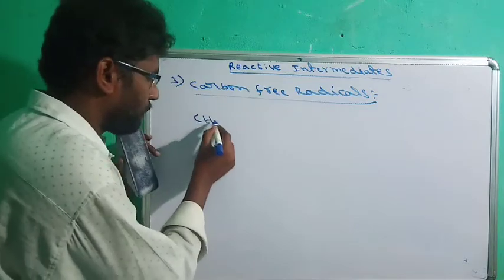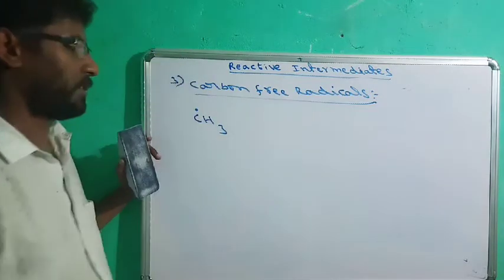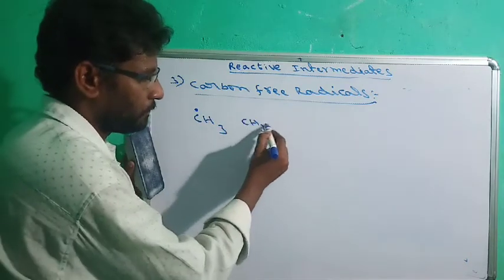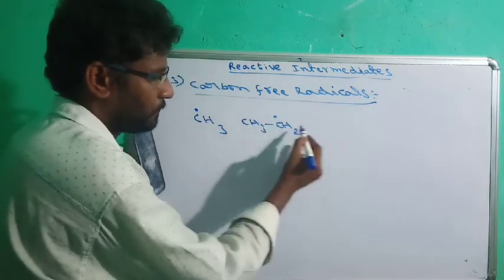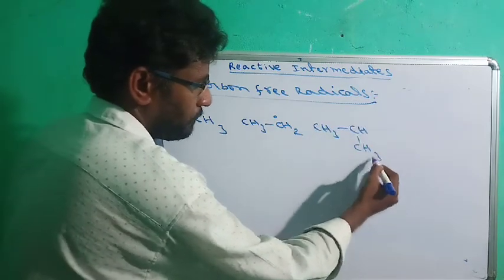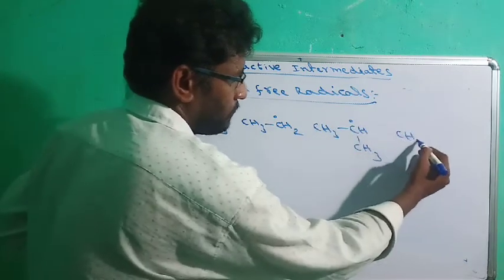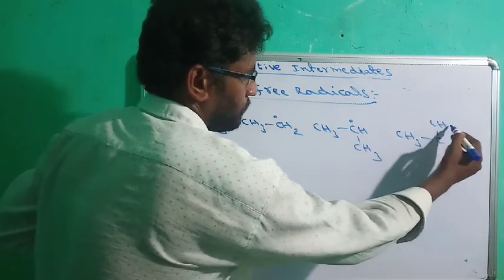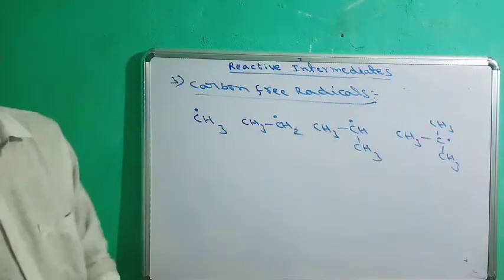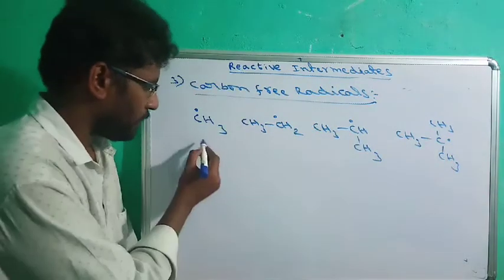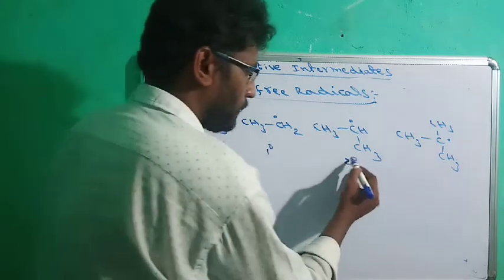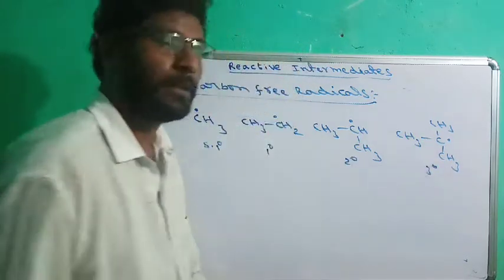This can be classified, for example CH3. The radical must be represented with a dot. So all these are carbon free radicals. As usual, it is super primary, primary, secondary, tertiary.